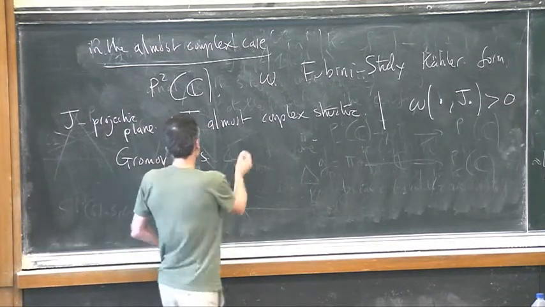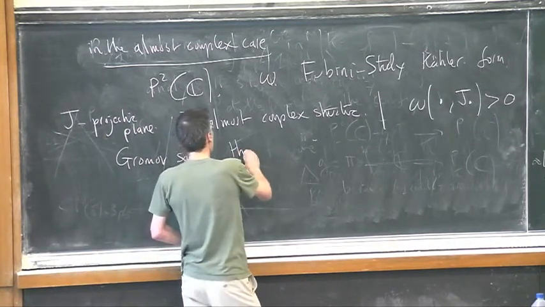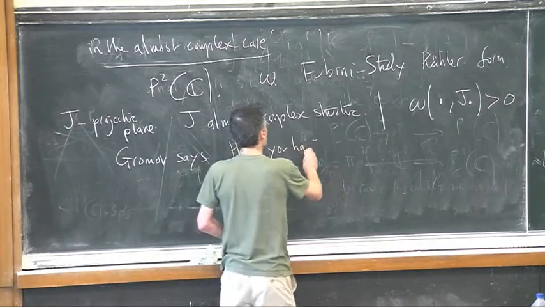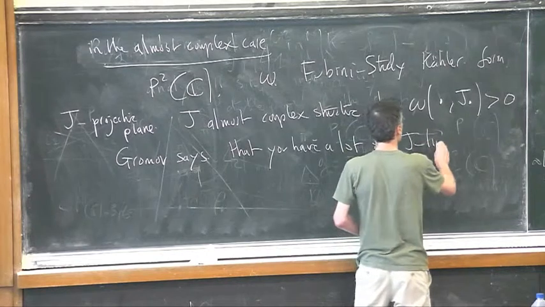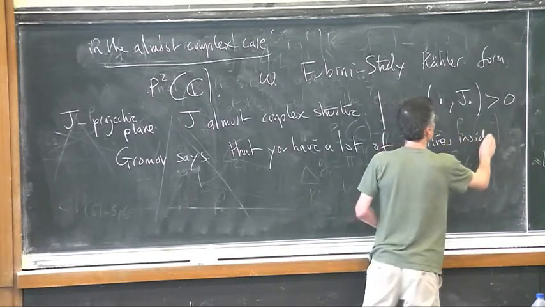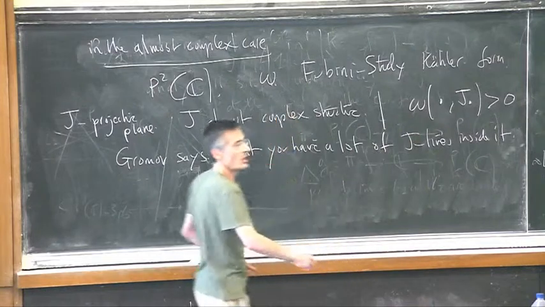In this case, Gromov says that you have a lot of J lines inside it. So what is a J line?